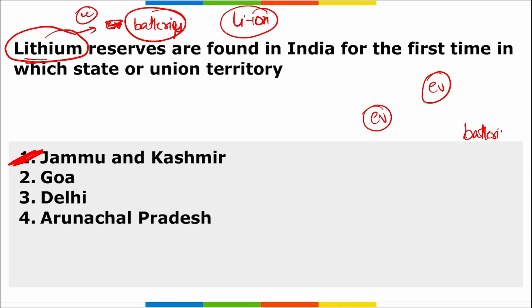And if we are talking about batteries, one of the materials used in making a battery is lithium, and that is the reason these reserves that we have found in Jammu and Kashmir for the first time have given India a very good advantage in international politics. So the correct option here becomes option 1.